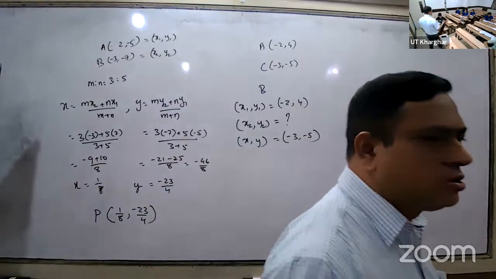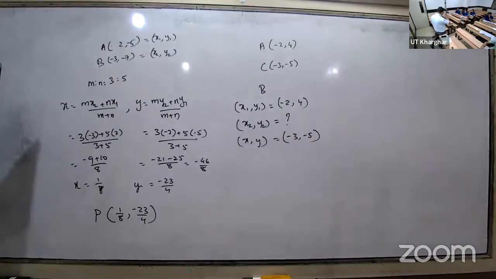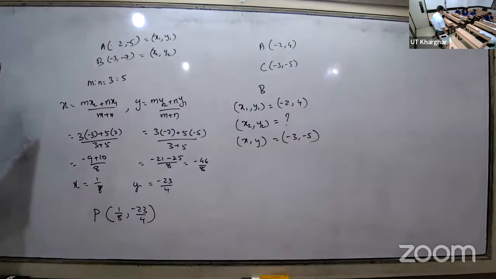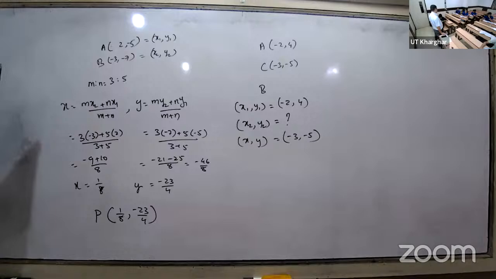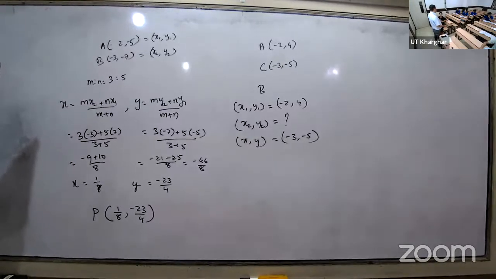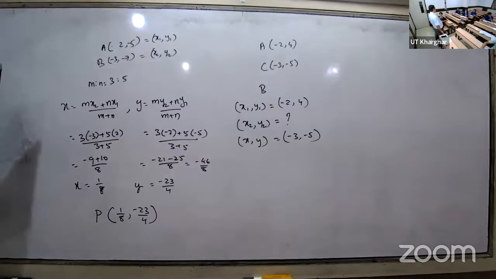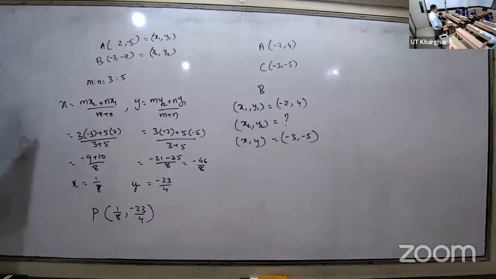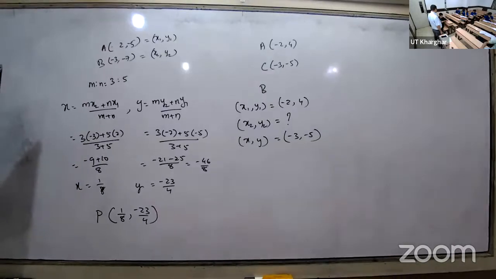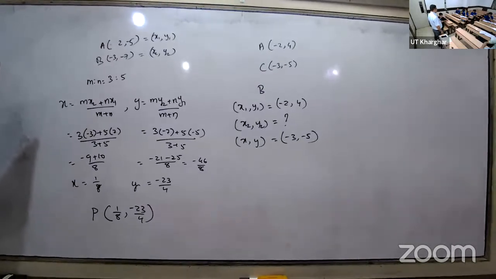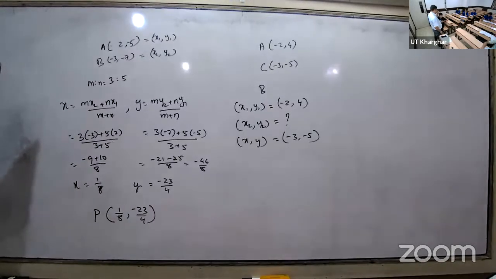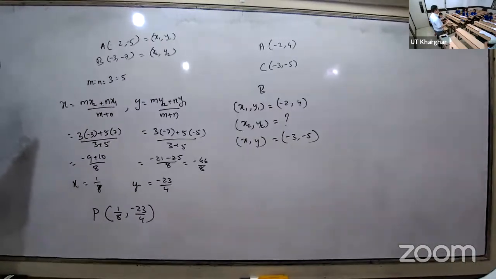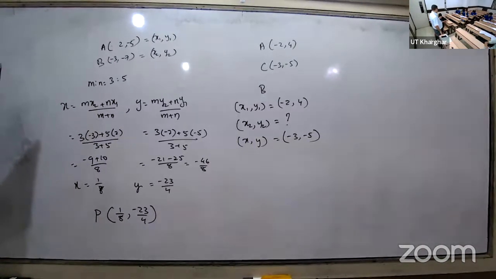Formula: x is equal to x1 plus x2 by 2. Y is equal to what? Y1 plus y2 by 2. Then what is x comma y? Coordinate of? Which formula is this one? So see, x comma y is the midpoint. And what are x1 y1 and x2 y2? They are the two end points. Are we following or not? You people are in the fourth standard. The formula is this one. So what is x comma y?